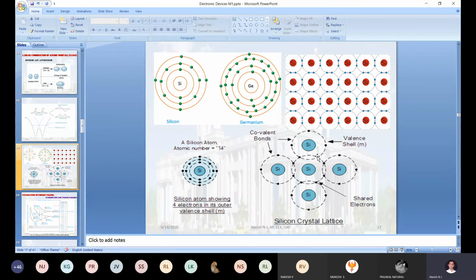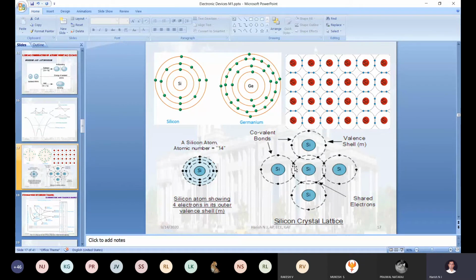When it tries to jump to the neighbor atom, just check it out. Initially it was 4 valence electrons. Now 1 electron will be added to this orbital. How many electrons are there now? 5. The same way, even here, out of 4 electrons, any one electron having higher energy compared to the remaining 3 will change its place to the neighbor orbit. So now the center silicon consists of 6.